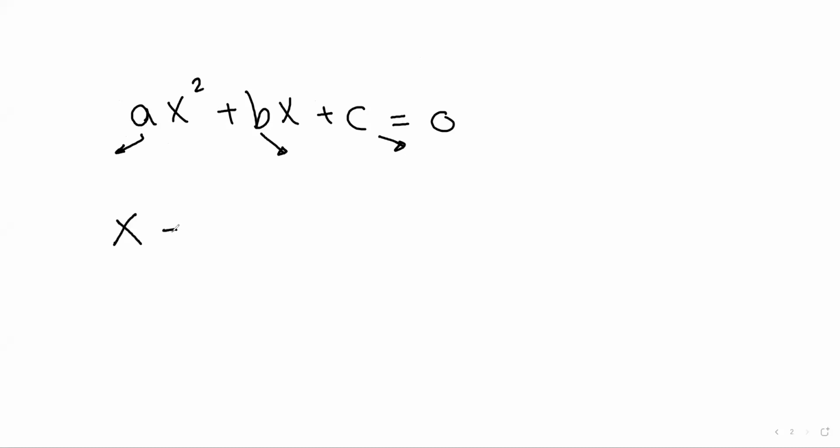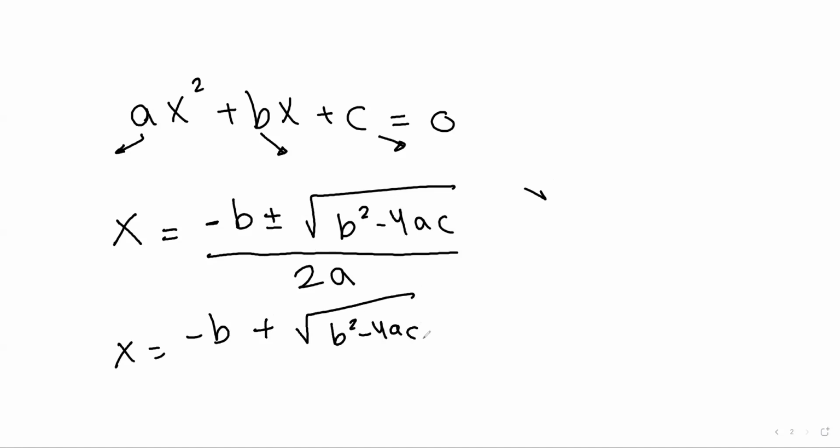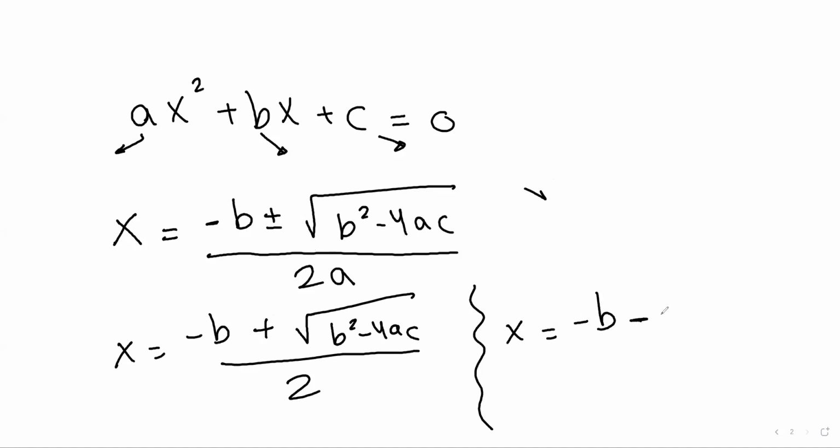You know, the general formula: x equals negative b, positive or negative the square root of b squared minus 4ac, divided by 2a. And some students get confused asking, where are the two roots? Here, we have written positive or negative in the general formula. So the first root is x equals negative b plus the square root of b squared minus 4ac over 2a. And the second root is x equals negative b minus the square root of b squared minus 4ac over 2a.